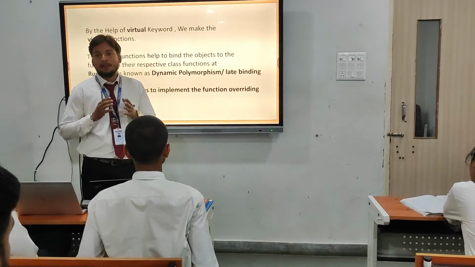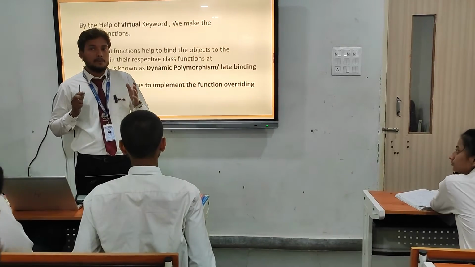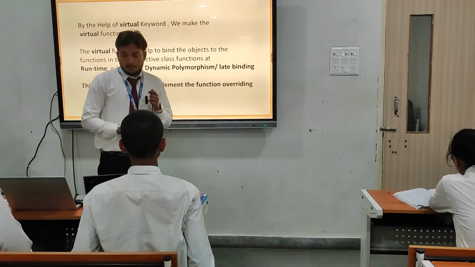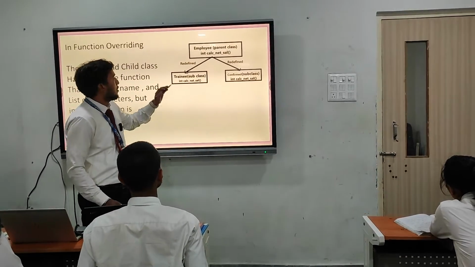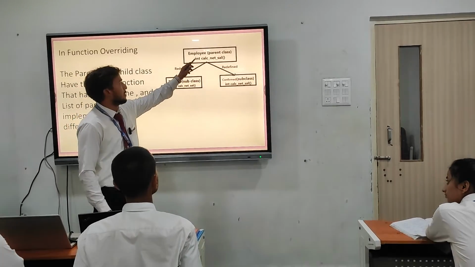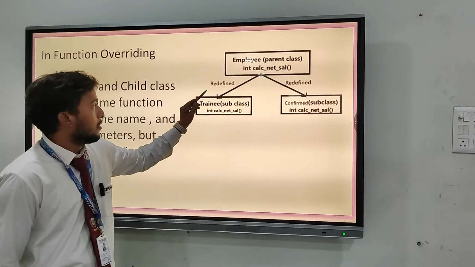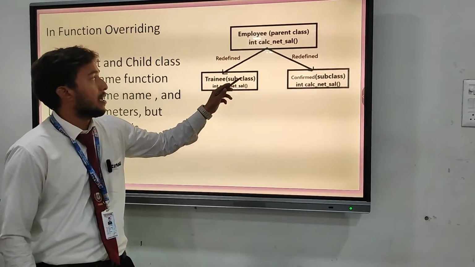When we make a program with a parent class and two child classes, for example, this is a parent class and there are two child classes. We make a function called int calc net salary, and the child class also has the same function int calc net salary.